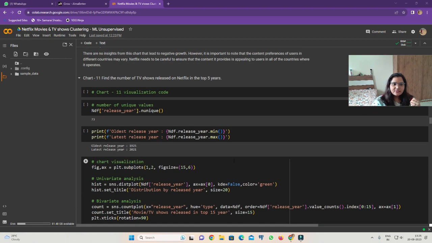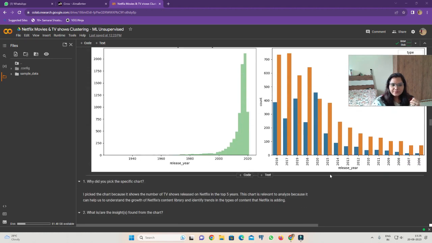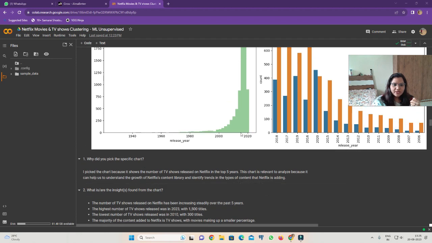In the next chart we can find the number of TV shows released on Netflix in the top 5 years. In this chart we can see that the number of TV shows released on Netflix has been increasing steadily over the past 5 years. The highest number of TV shows released was in 2023 with 1500 titles.